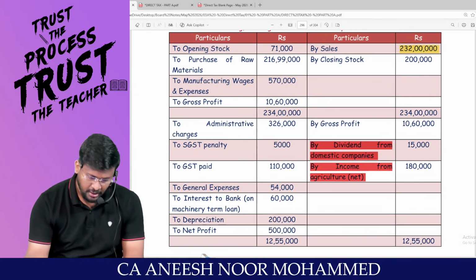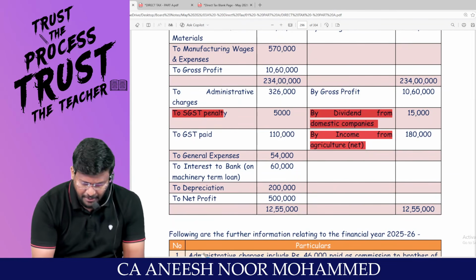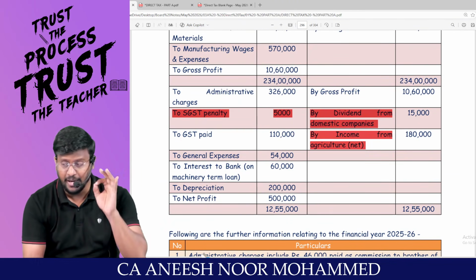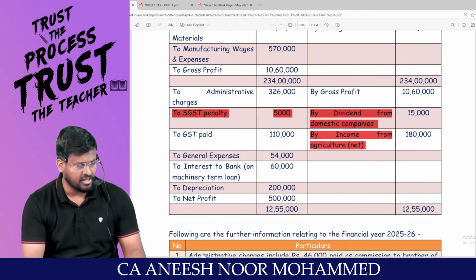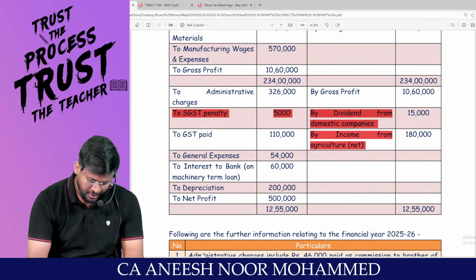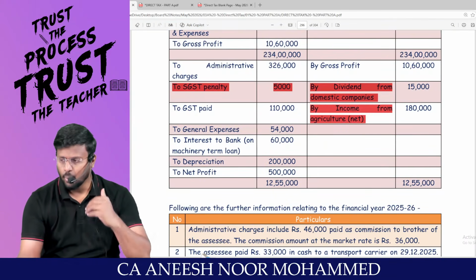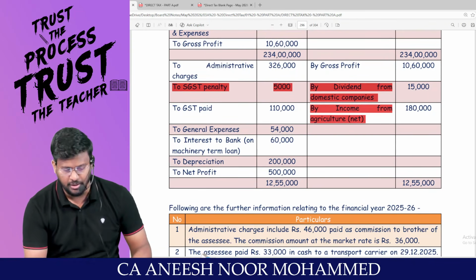Right? Coming to the expense side, administration charges, no problem. SGST penalty: penalty cannot be claimed as a deduction. It's an infraction of law. As per section 37, it will not be allowed as a deduction. Should be added back. GST paid, we have to check when they have paid the GST, whether beyond filing the return of income or before filing the return of income.